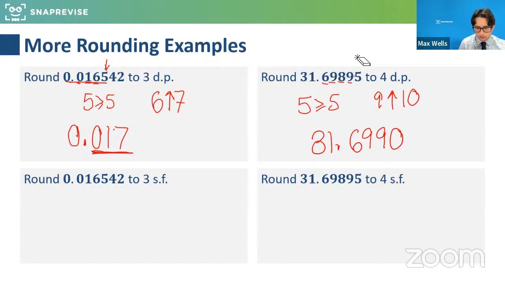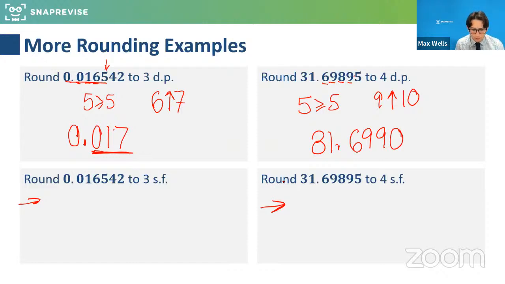Now the next one to 3 significant figures, and then to 4 significant figures. So same numbers as before, but this time we're dealing with significant figures. If you guys could let me know this one and this one in the chat, that'd be greatly appreciated. And then we'll look at some exam style questions and go from there.